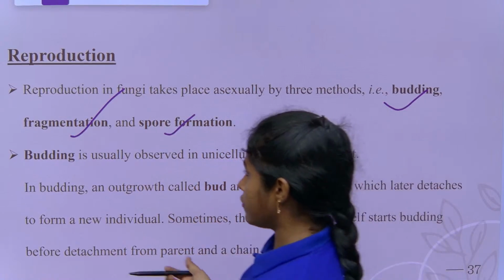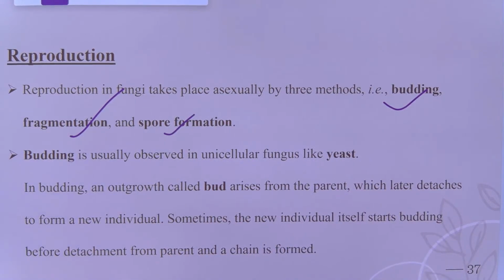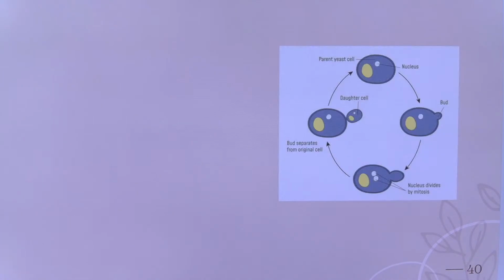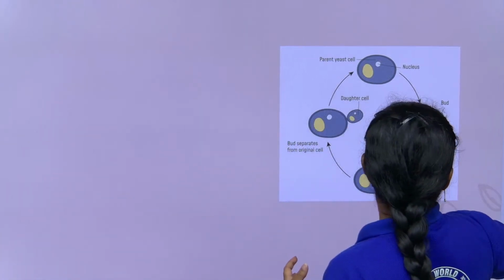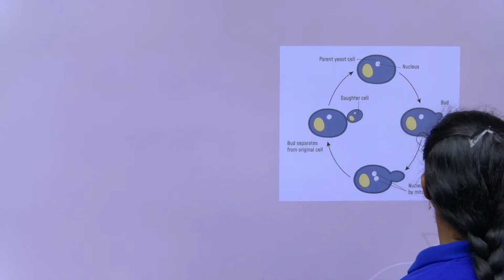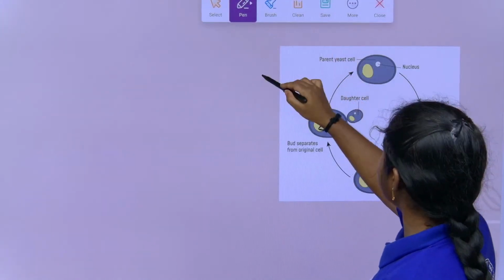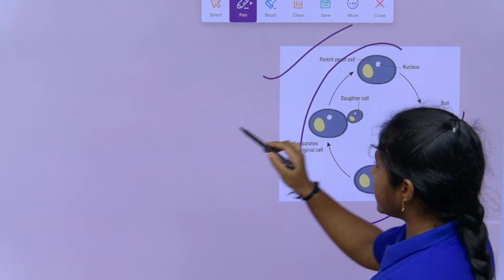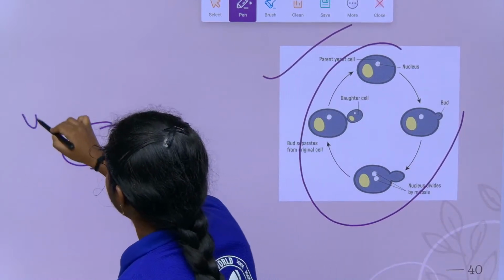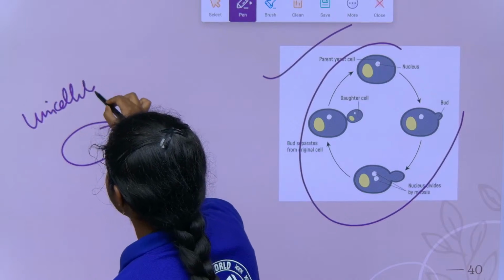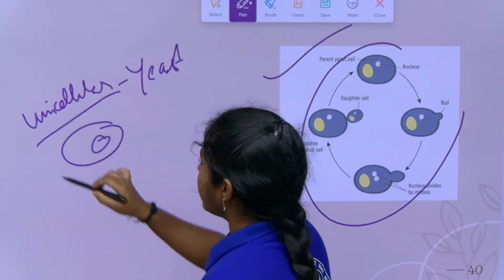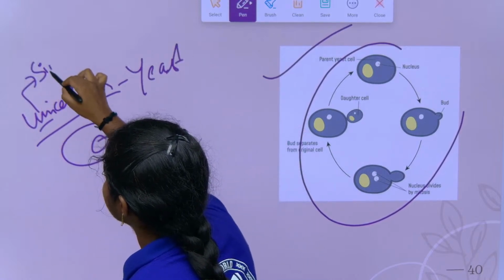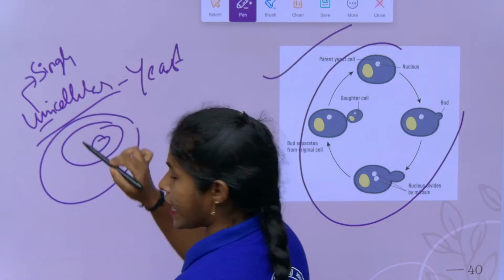What is budding? First, we have to discuss what budding is. See here. Where is this budding seen? It is a budding process. Here, it is mostly seen in unicellular fungi like yeast. Yeast is unicellular, right? It has only one cell. That is why uni means single. So, yeast is a unicellular organism, right children?